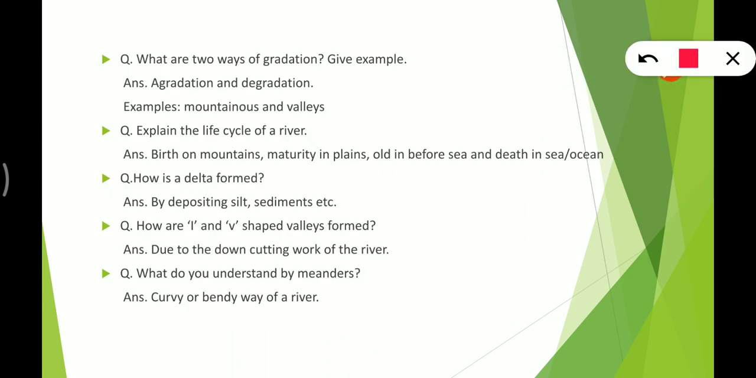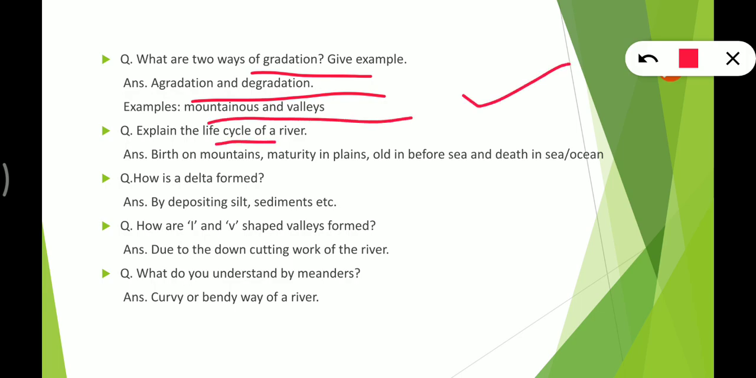Now here we have, what are the two types of gradation? So they are aggradation and degradation. And if we talk about the examples, mountains and valleys are the examples. Okay, life cycle of the river.